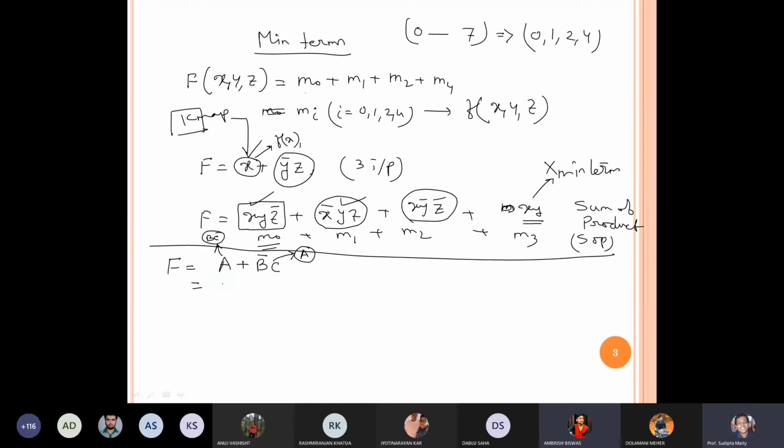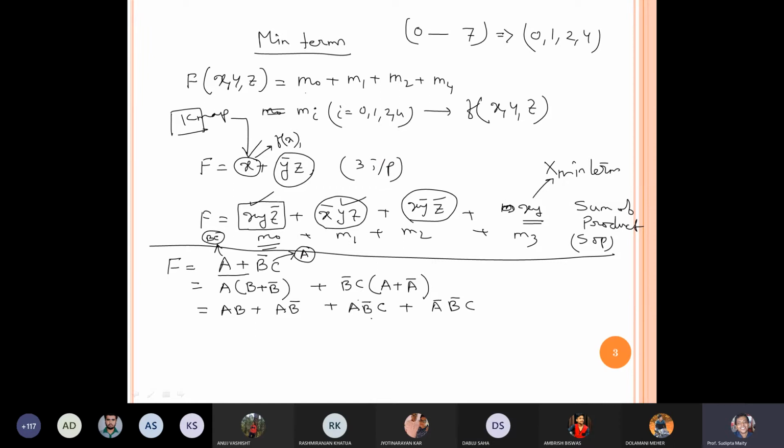Okay. Now let's solve. Can we write this term A in this way, A times B bar C bar? Can we write in this fashion? Yes, sir. Okay, now multiply. Now multiply AB plus A B bar, and you multiply over here A B bar C plus A bar B bar C.